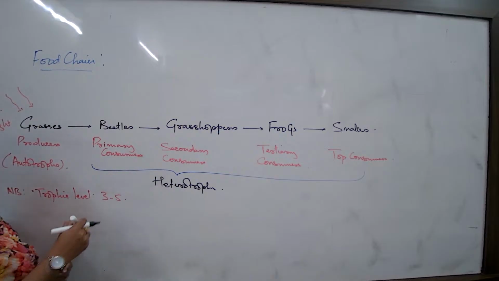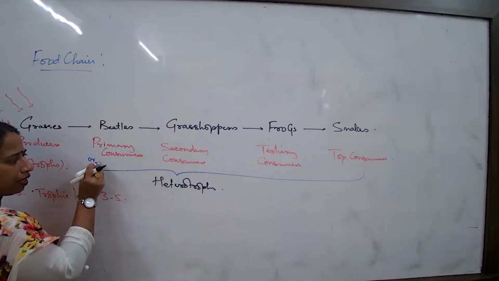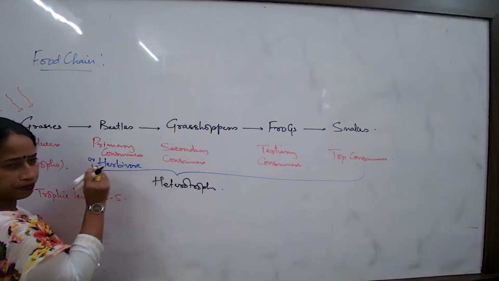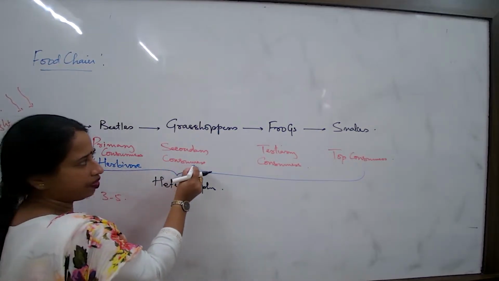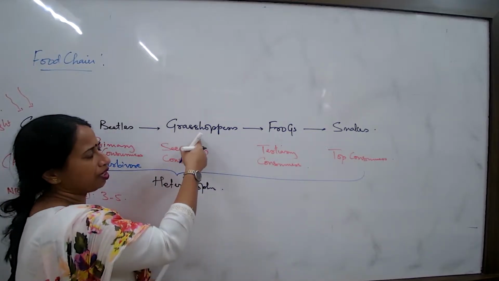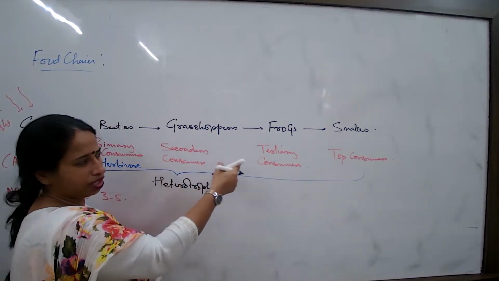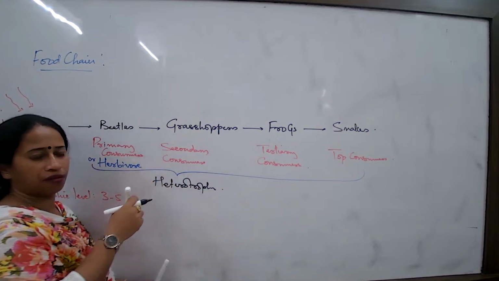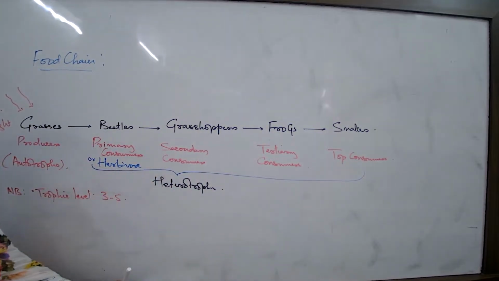What can this primary consumer be also known as? Can I say that they can also be termed as the herbivorous animals? Yes. What about this small carnivore, the big carnivore? Now here, especially this is an insectivore that I talk about. This is also an insectivore. But when we write the levels, we generally don't write insectivorous or something.